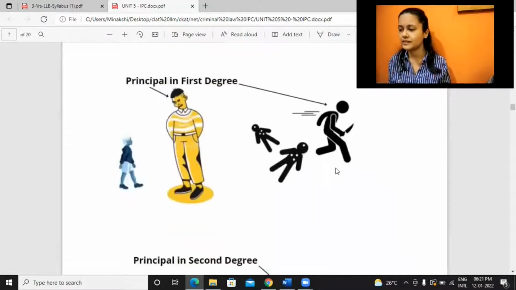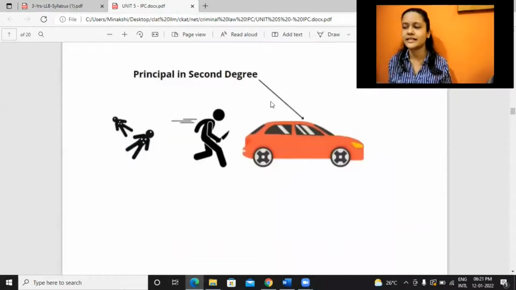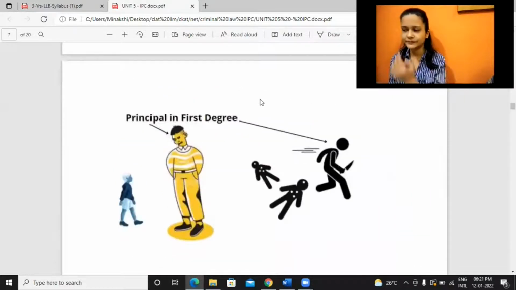Now this is just an example of principal in first degree and principal in second degree. Take for example, a person, an adult grown-up person who has mens rea, or guilty intention. This adult has a bad intention or a guilty mind to kill certain human beings.